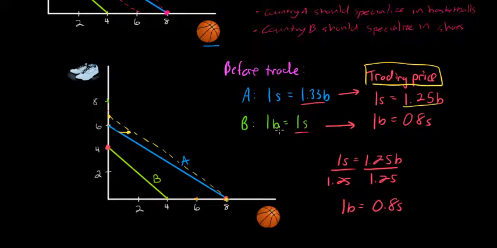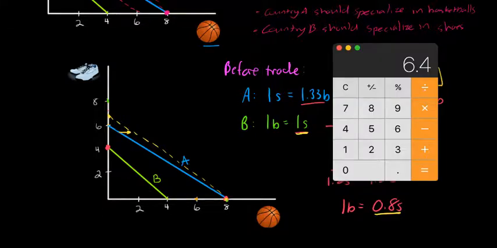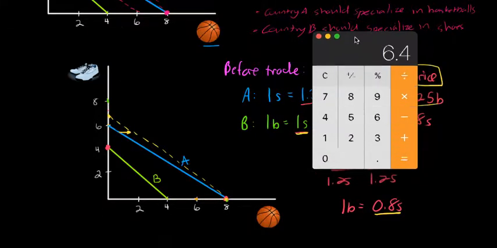Country B used to have to give up 1 pair of shoes for every basketball. And that was visible in our PPC because it could produce either 4 pairs of shoes or 4 basketballs. Now country B is going to have to only give up 0.8 pairs of shoes for every basketball that it wishes to acquire. Let's take out our calculator again and determine the trading possibilities for country B at the exchange rate of 1 basketball for 0.8 pairs of shoes.